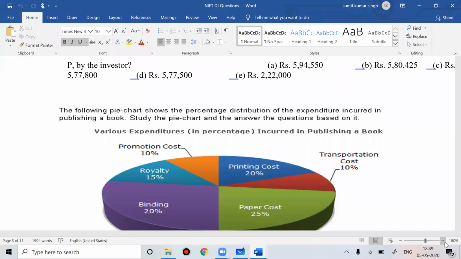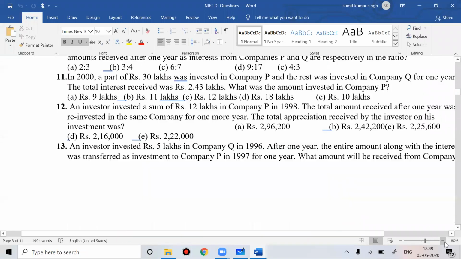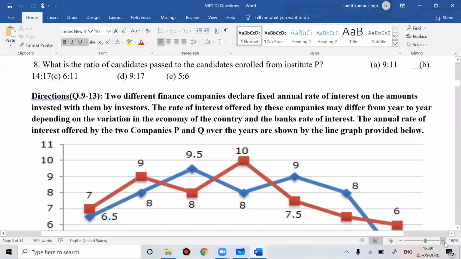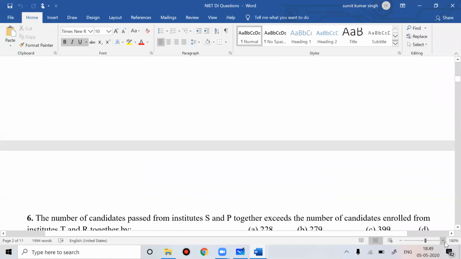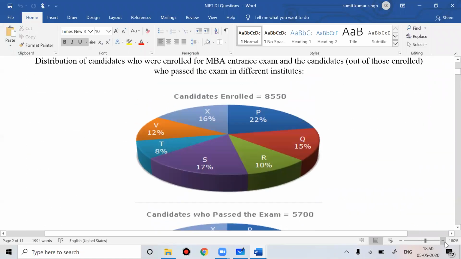So you get a problem on a line diagram, bar diagram, pie chart, mix chart, or table diagram, then caselets, data sufficiency, all those forms of questions will come. You have to read the question, and based on the data given in the question, you need to solve it. You can solve these questions very easily. It's not at all difficult, they are direct questions.